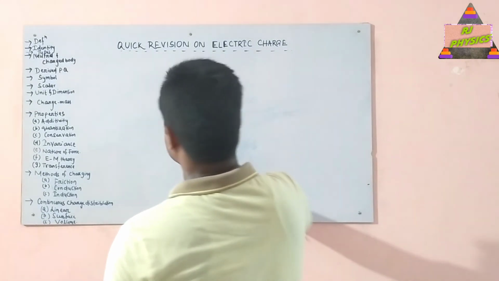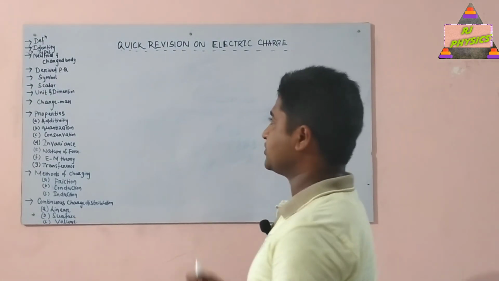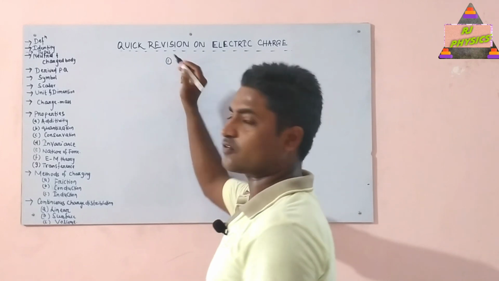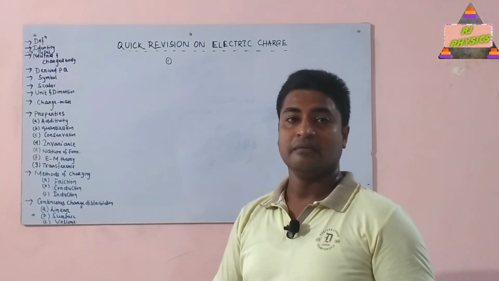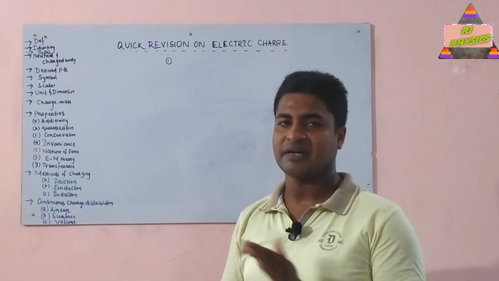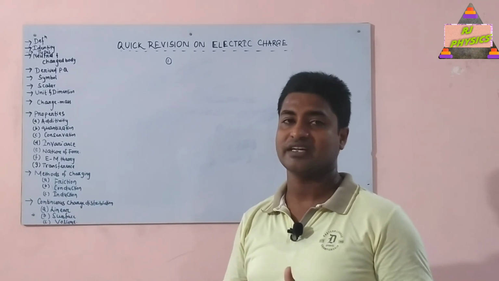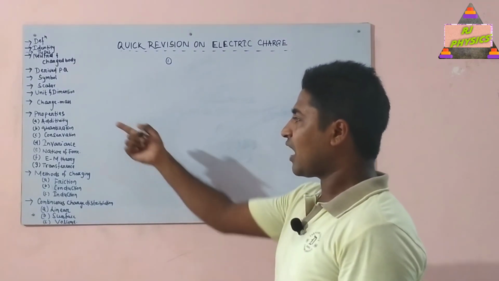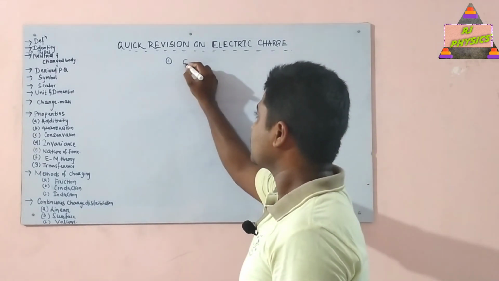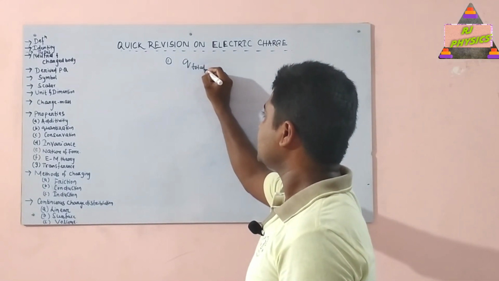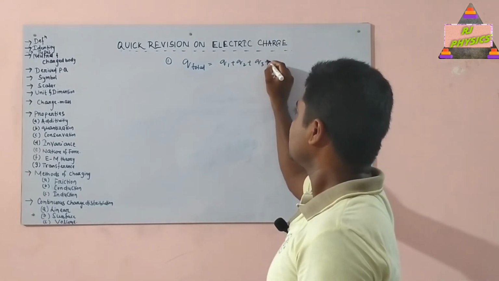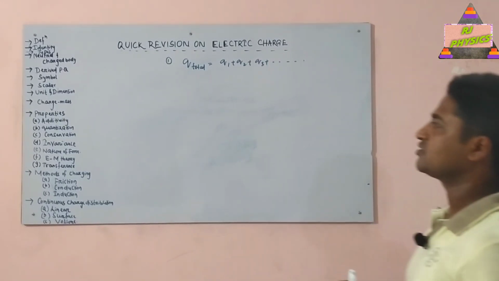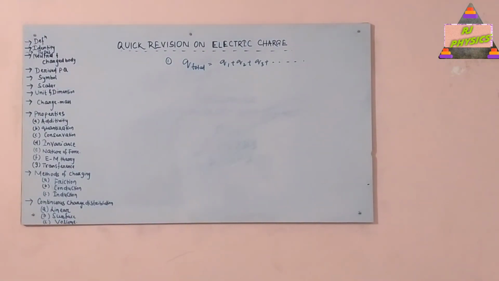So the first property is additivity. We know that charge is a scalar quantity, and scalar quantities can just add up like real numbers, but charge is of two types, positive and negative. So while adding we have to take their sign convention as well. Additivity of charge states that the total charge on a system is equal to the algebraic sum of all the individual charges present at different positions in that system. This property is called additivity of charge.